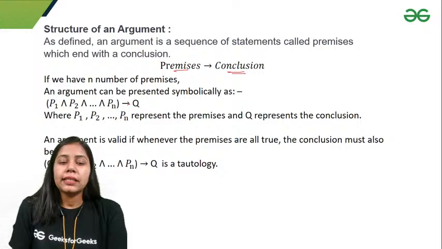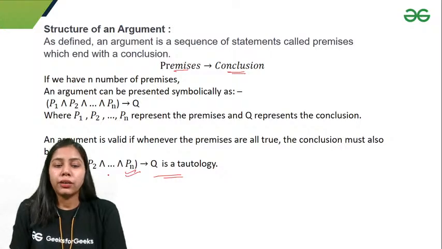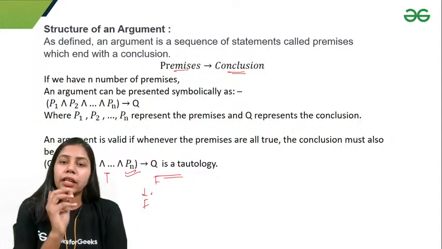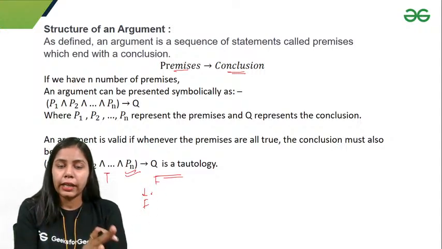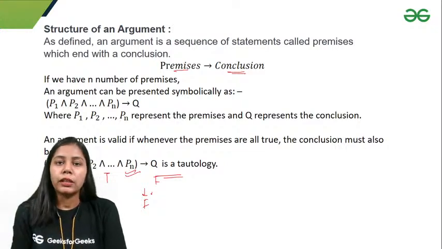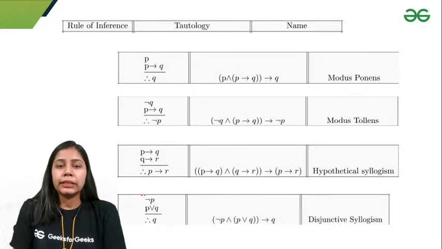Okay, so I can say that this argument is valid if it is a tautology. This statement is a tautology because I know that if it is true, it is false, it will give me false. Then it is not a tautology and it is not valid. I know that it is not valid if I get premises true and conclusion false, because I am finding the conclusion from all the premises.